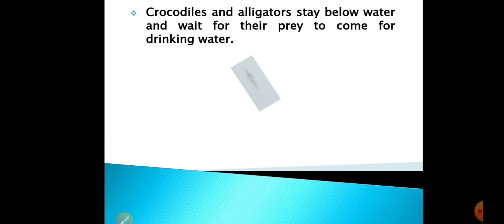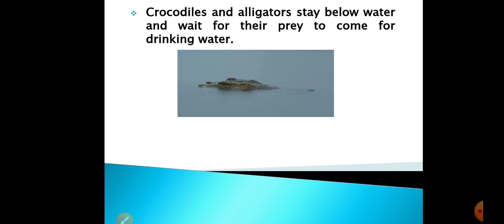The next example is of crocodile and alligators. Now how do they catch their prey? They stay under the water and wait for their prey to come to drink water. And as their prey comes to drink water, they will attack it. You can see here the picture of an alligator staying below the water and waiting for the prey to come so that he can eat it.